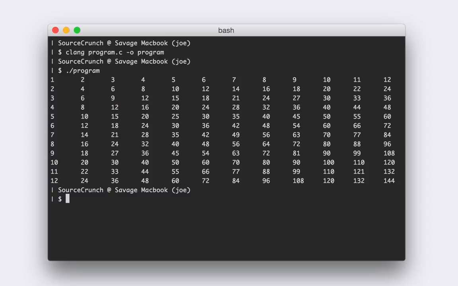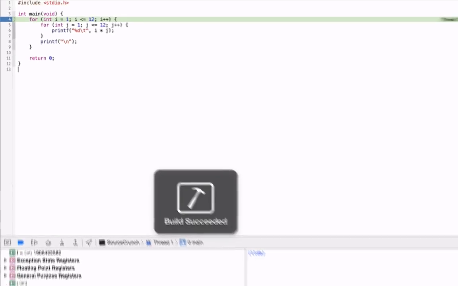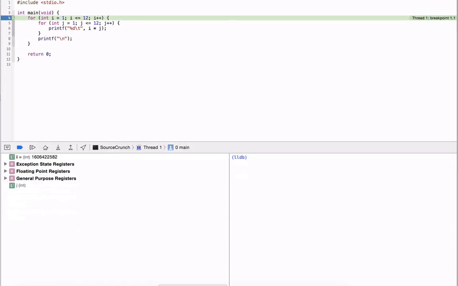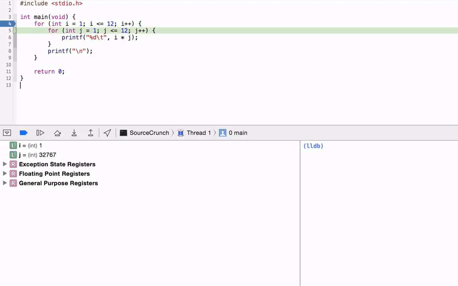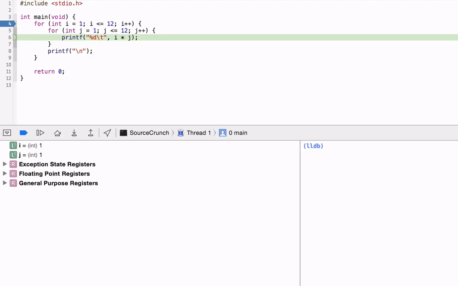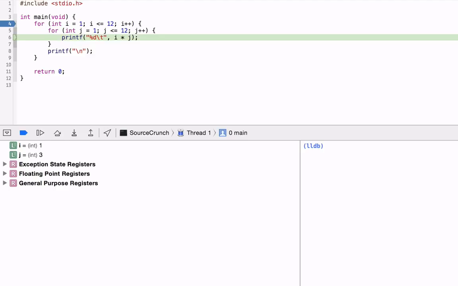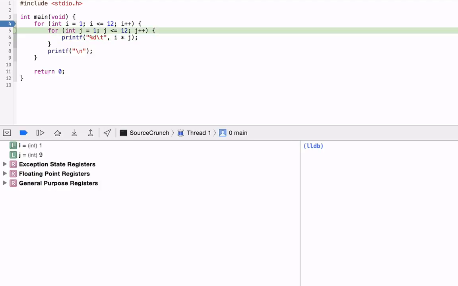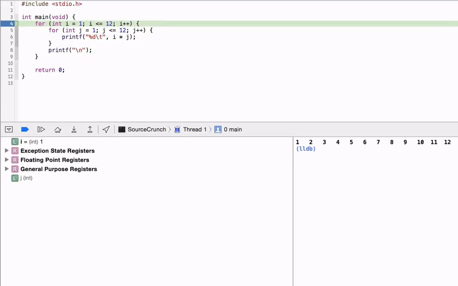And again, just to try and dispel any confusion, if we copy paste our code and bring it into Xcode, we can just add a breakpoint here and run. Then if we step through, and I'm just going to make this panel bigger so it's a little easier for you to see the values of i and j, and okay, j is uninitialized at this particular point, and then we go inside the loop, i equals 1, j equals 1, we then repeat this j loop 12 times, so 1 times 2, 1 times 3, 1 times 4, 1 times 5, and so on. Let's just keep stepping through, 1 times 10, 1 times 11, 1 times 12.